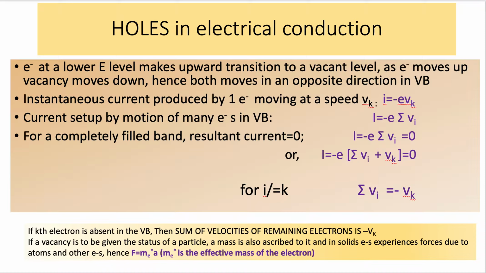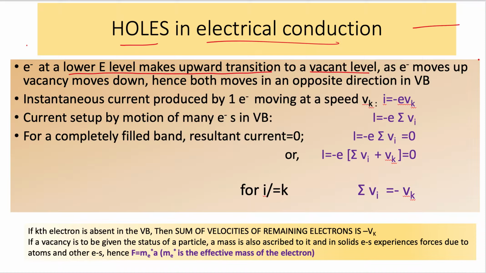Now we will be discussing how the electrons and the holes play a role in the electrical conduction process and how it is going to work. So let's start with that. Holes in electrical conduction. An electron at a lower energy level makes an upward transition to a vacant level.